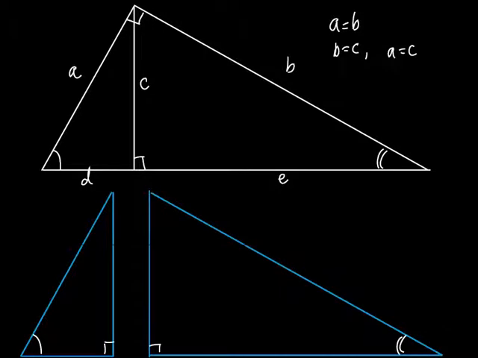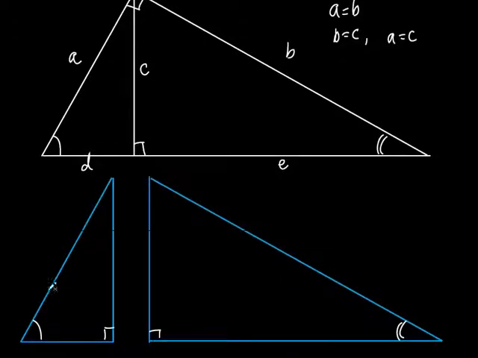So if they're similar, we can set up some ratios. First of all, this side right here is taken from this big triangle, so this has to be the same exact side as this. Would you agree? That's A. What is this up and down one? That's C. What's this little one down here? That's D. Agreed? What about this one? That's C, that's B, and that's E.